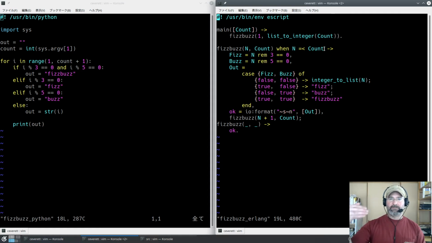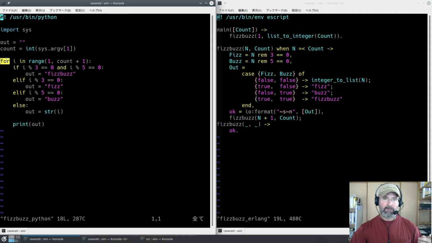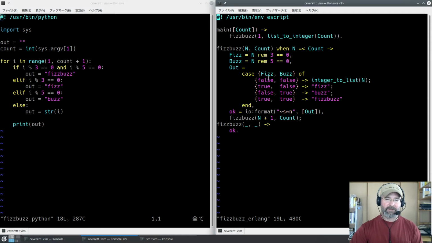So we did 16 earlier. This was the string 16. This becomes the integer 16. Then we say, well, as long as i is less than or equal to 16. And remember, we started with 1. So if 1 is less than 16, do this, which was true the first time through. Now, you may notice that we don't have a for. There's no loop construct here because there are no looping constructs in Erlang. The way that we do loops in Erlang is we write them ourselves by using recursion.